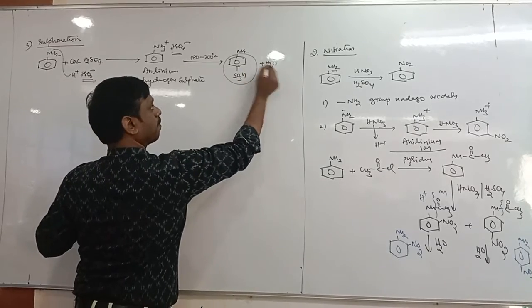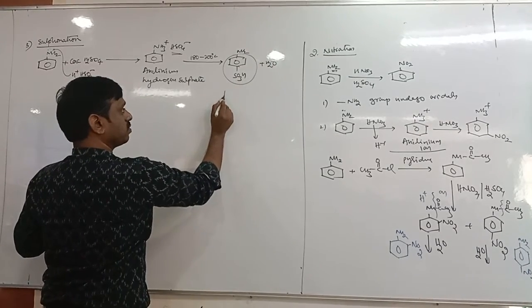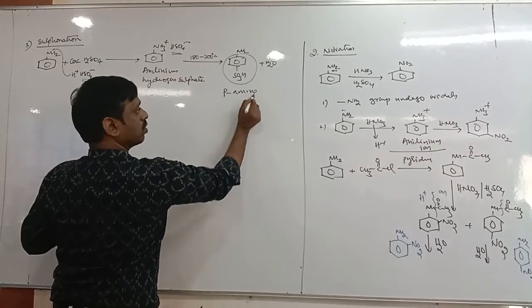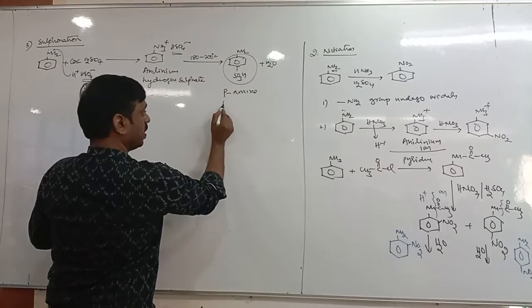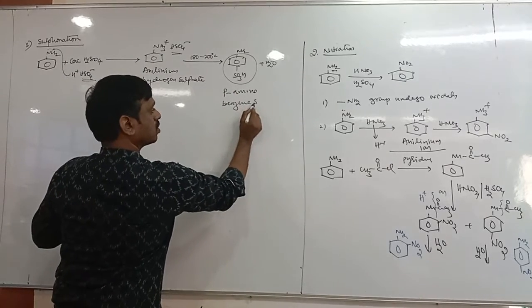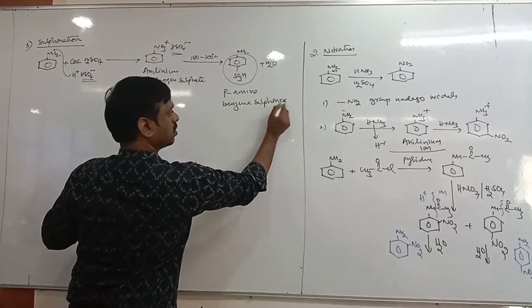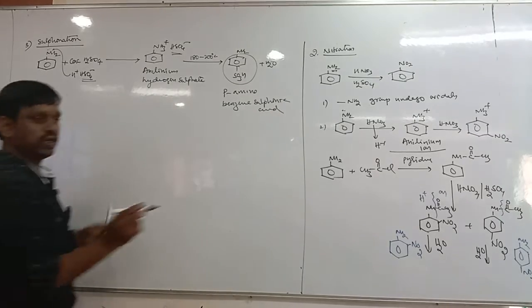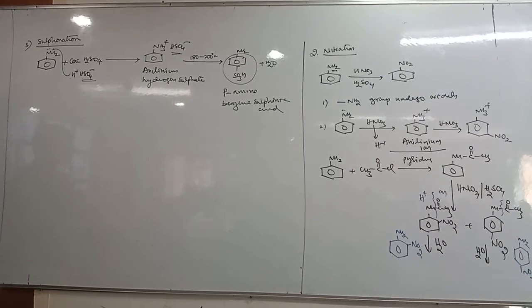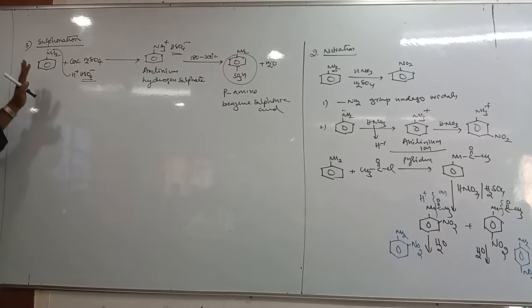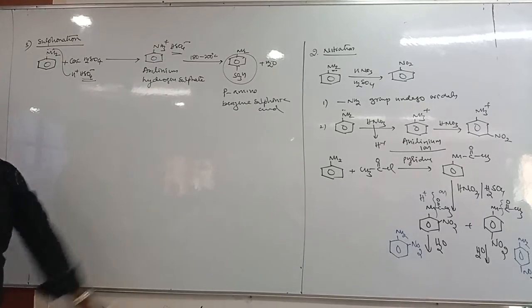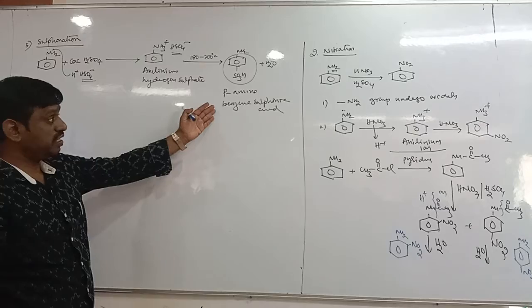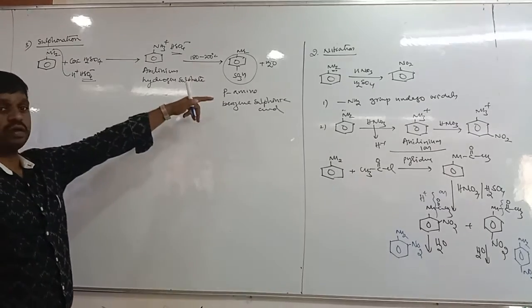You will not get ortho. So this reaction is different. We don't protect the amine group with an acyl group here. Just by heating you get the intermediate, and on heating at 180 to 200 degrees Celsius you get sulfanilic acid, benzene sulfonic acid with the amine group at the para position.